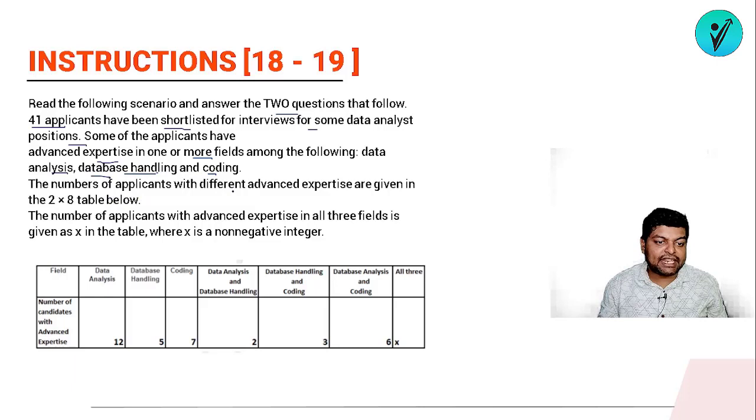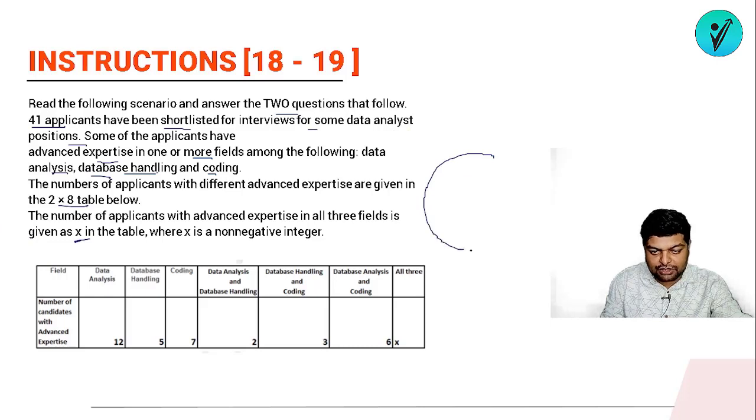The number of applicants with different advanced expertise are given in the table 2 into 8. So this information has been provided. The number of applicants with advanced expertise in all the three fields is given as X. Okay, so what is X? X is those students who have expertise in all the fields, means they are good in data analysis also, they are good in database handling also, and they are good in coding also. So first of all, as we have three things, okay, so let's draw the Venn diagram of it.